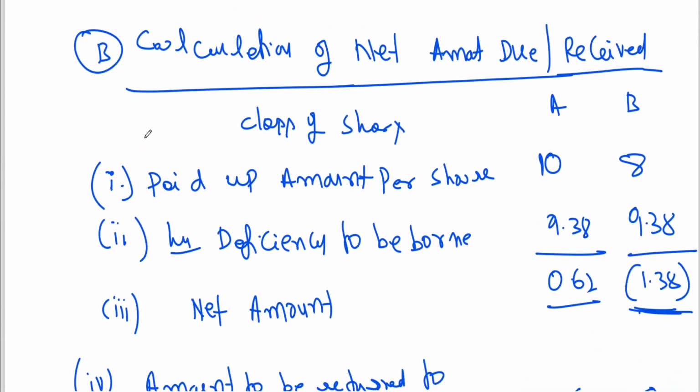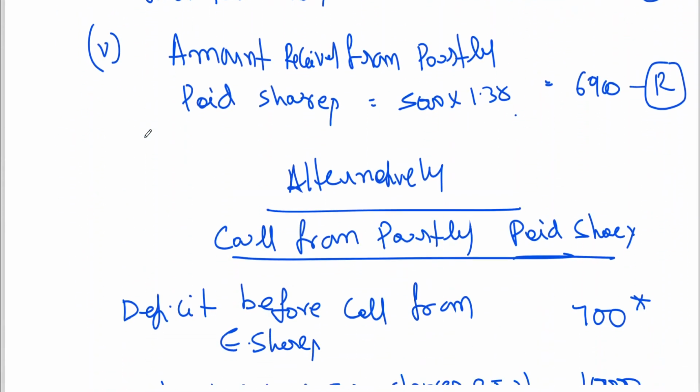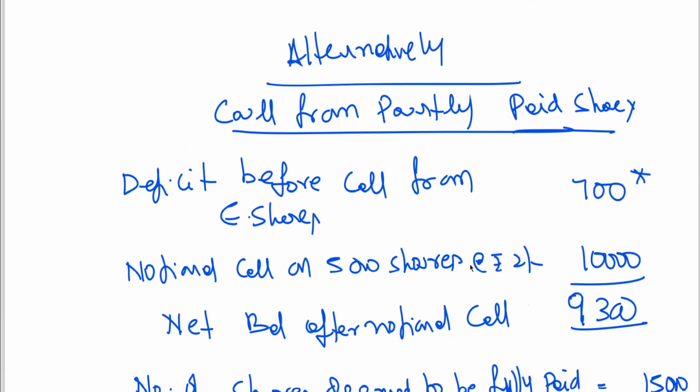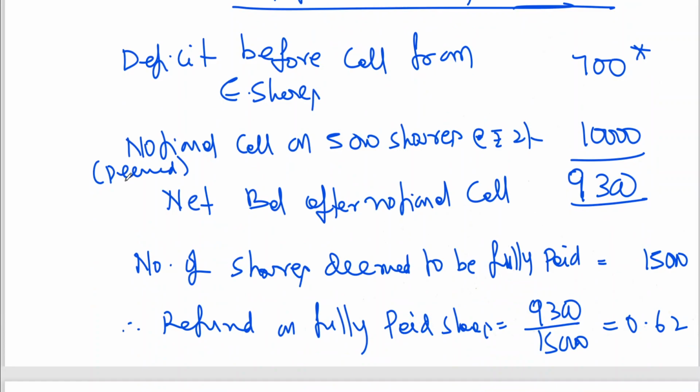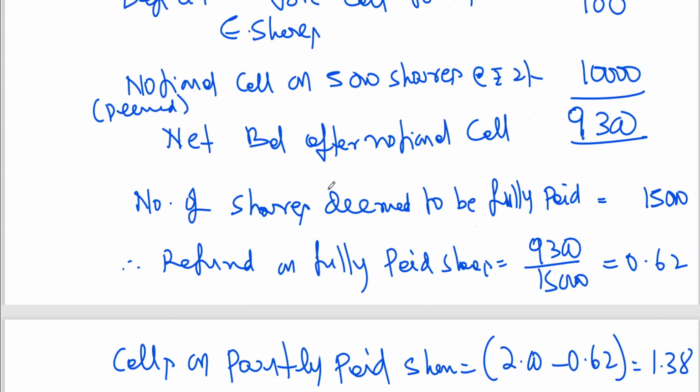So to get the amount which is to be collected from the shareholder, I have taken deficit before call from equity share 700. Notional call has been collected. Notional means deemed to be called up. We are assuming that the amount has been collected. So 10,000. After adjusting deficiency, 9,300. This 9,300 is to be paid to whom? The shareholders. What is the share amount? It has to be paid.